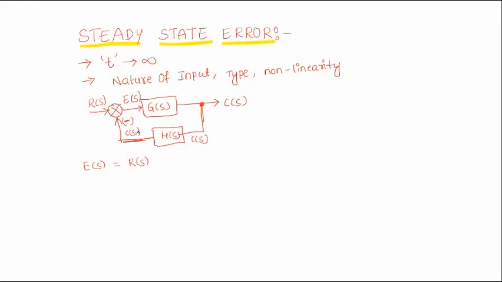Already we studied in block diagram algebra that whenever two blocks are connected in cascade, the overall gain is the multiplication of the individual gains.